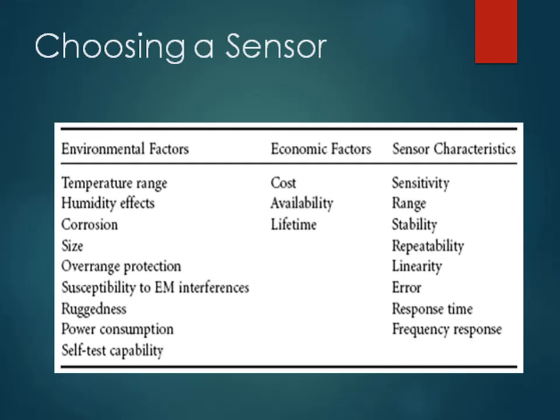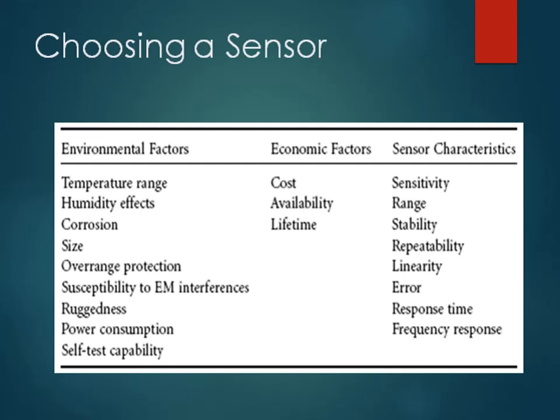Environmental factors include temperature range, humidity effects, corrosion, size, overrange protection, ruggedness, power consumption, self-test capabilities. Likewise, there are some economical factors, based on which we select: sometimes users expect only a low cost solution, then cost will be an important parameter while choosing a sensor.